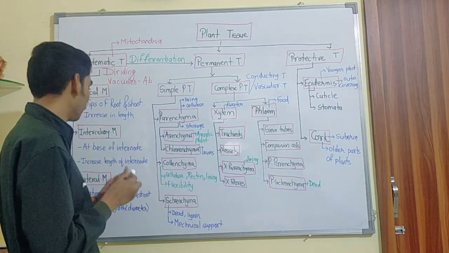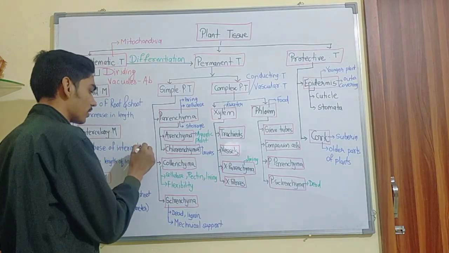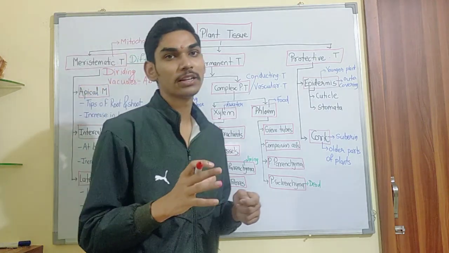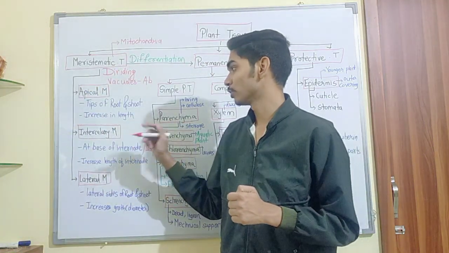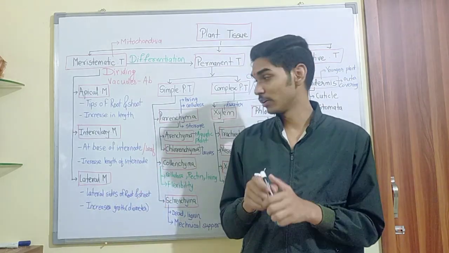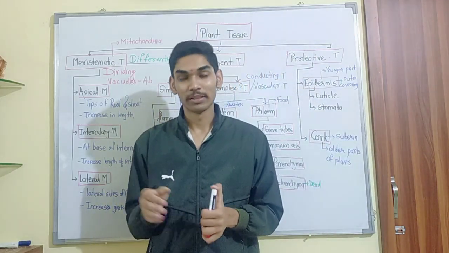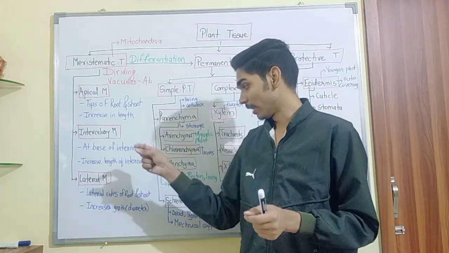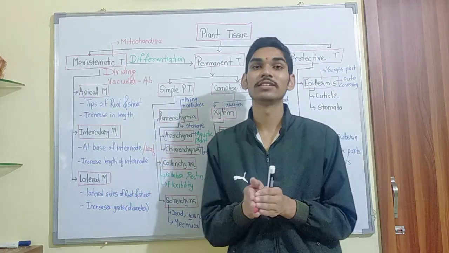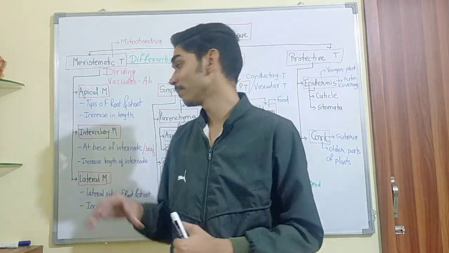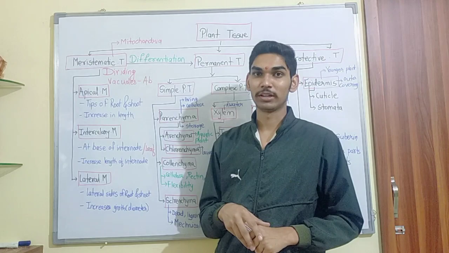If they are present at the base of the internode, or you can say at the base of the leaf, that is referred to as intercalary meristematic tissue. They help in increasing the length of the internode. The last type, the lateral meristem, is present at the lateral side, and as a result they help in increasing the girth. They help increase the width, the diameter of the plant. That is lateral meristematic tissue.